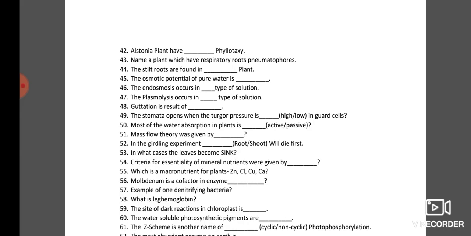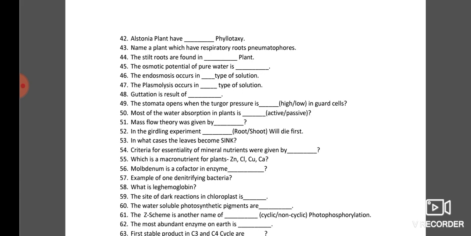Okay. The osmotic potential of pure water is 0. The water potential of pure water is also 0. The osmotic potential is also 0, because there are no solutes that can oppose the osmotic entry. The water molecules are freely available to move osmotically in an osmotically active system. Water molecules are available because there is no solute in pure water. So the water potential of pure water will be maximum, and that maximum is 0. Similarly, the osmotic potential of pure water is also 0. So the answer will be 0.